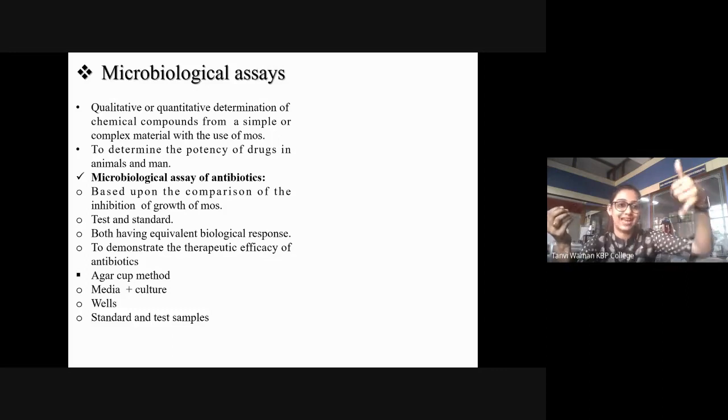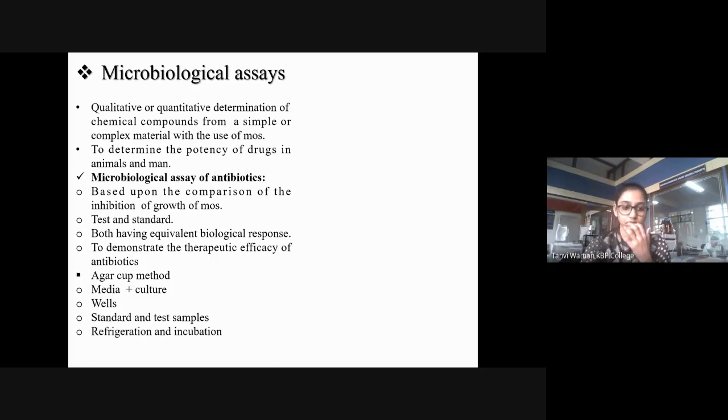You're going to put some amount of standard in the well. Then I'm going to put increasing or different concentrations of an antibiotic solution. Antibiotic solutions are going to make different standards and you're going to put them in the wells. Okay. Refrigeration and incubation. After you put your, क्या बोलते हैं?